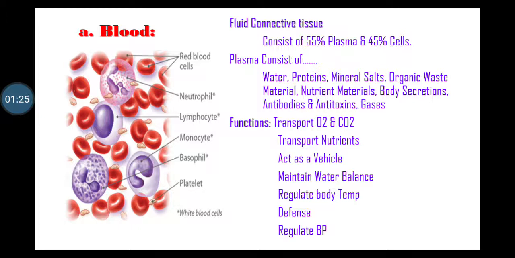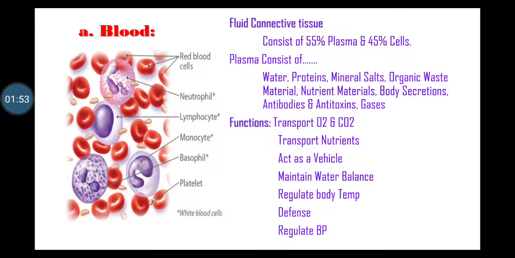Mineral salts perform various activities such as cell formation, contraction of muscle, transmission of nerve impulses, maintenance of balance between acid and alkalis. Organic waste material. Generally, these are the metabolic product of protein that carried by blood to the excretory organs. For example, urea, uric acid, creatinine, bilirubin and ammonia.